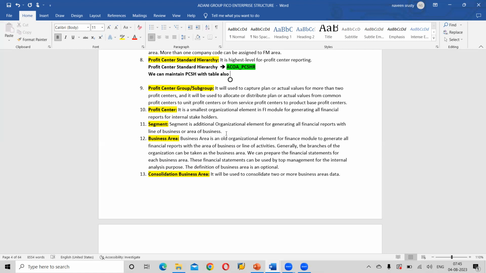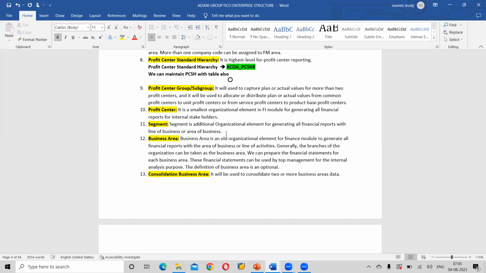It generates all financial reports with the area of business or line of activities.